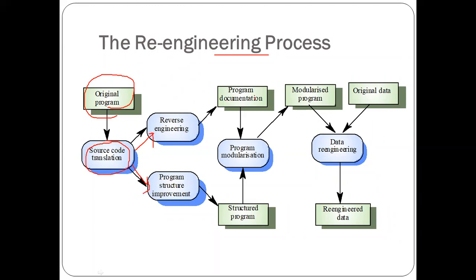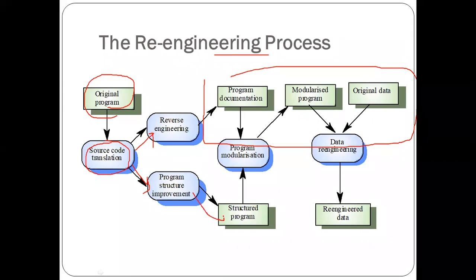In reverse engineering, we were studying or analyzing the existing product, and in the other we were restructuring the program into a better form. These things are done in parallel: program documentation was studied and program modularization was done, giving a structured program and then a modularized program. The original data was also examined and re-engineered, and the re-engineered data was prepared. So this is all about the re-engineering process.